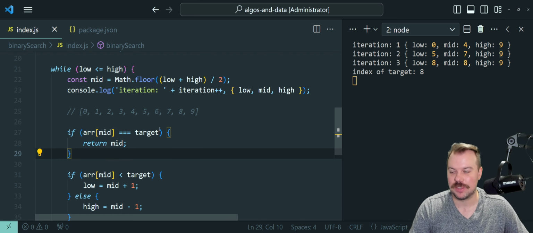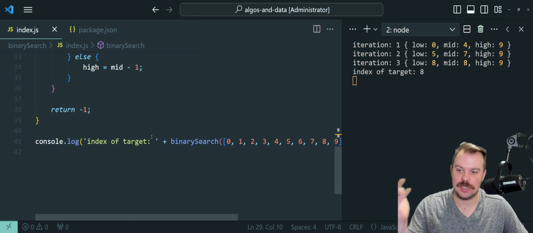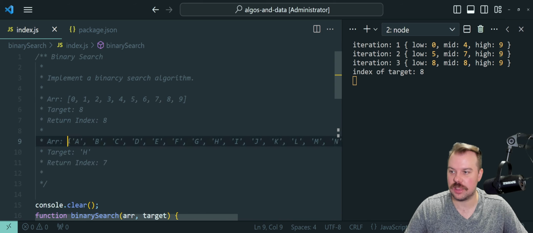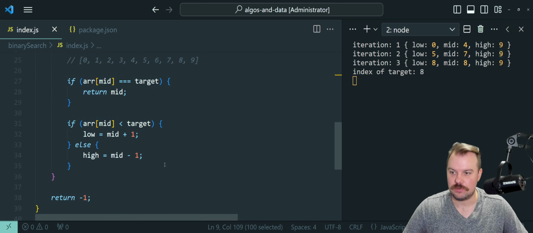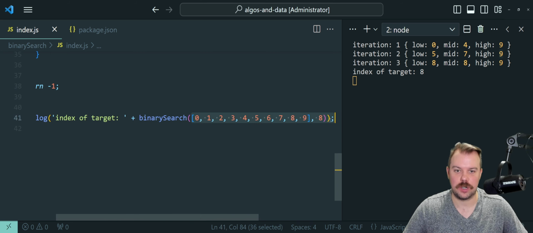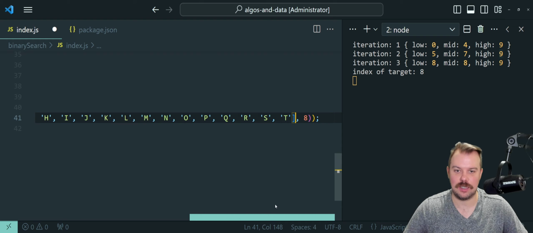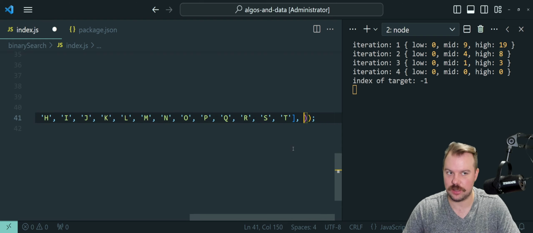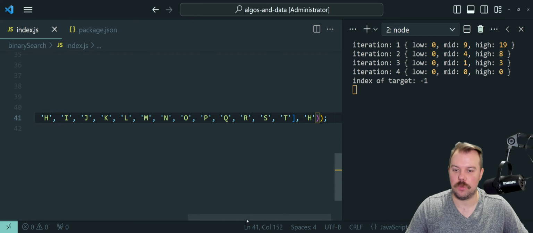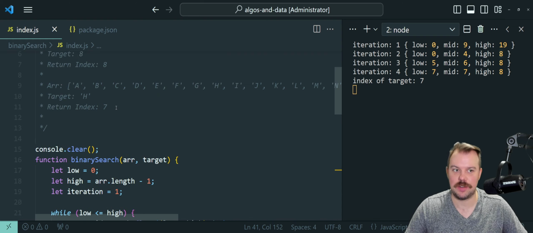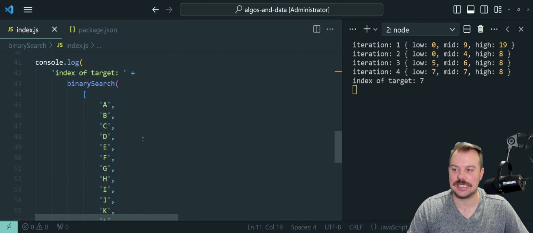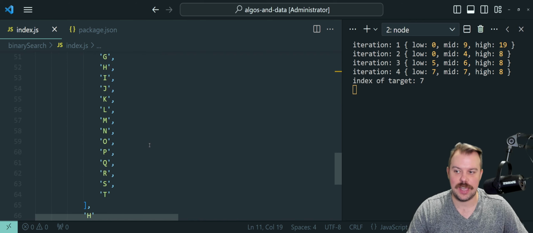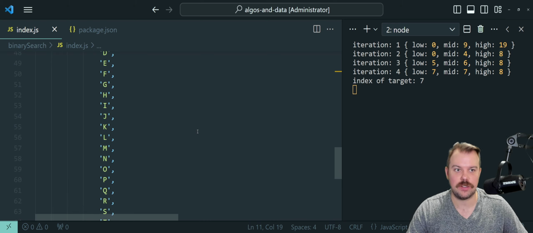Beautiful. And that's it. That is how we can implement that right there. Let's see if it works as well with this array input of these letters. Let's see if it works correctly. So we're going to paste in my array of letters. I'm going to look for a target of, I think H is what my input was. My target H should give us a return index of 7, which it does. And it's going to follow that exact same process that our input of the values did.